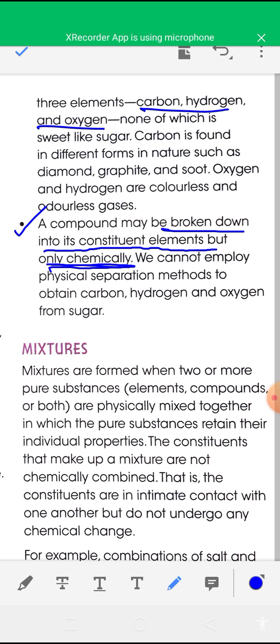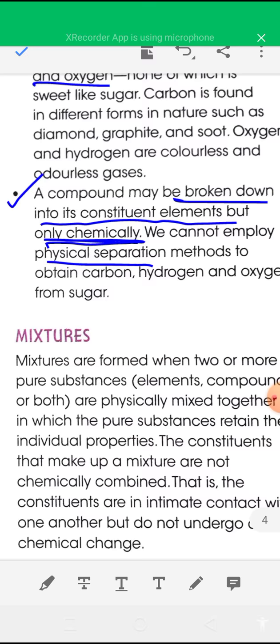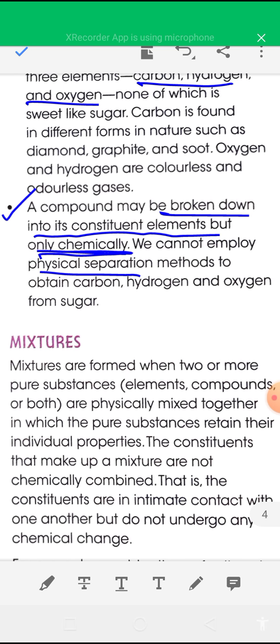We cannot employ a physical method like evaporation to obtain carbon, hydrogen and oxygen from sugar. So you cannot separate the elements of a compound by any physical method. To separate the components of a compound, you have to apply chemical methods.